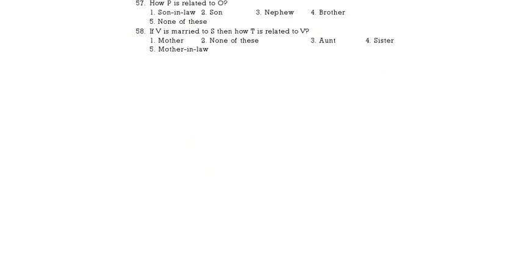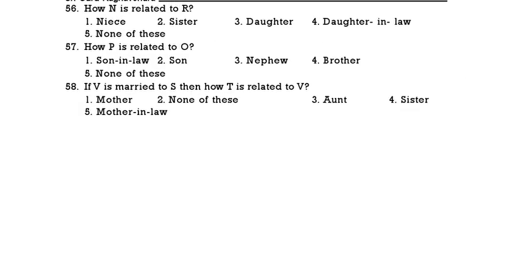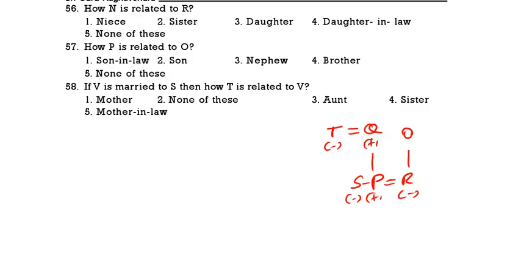See the first question. So this is the blood relation we are having. T minus, Q plus, and S and P. S minus, P plus. P is married to R. R's father is O. Now P is having 2 children, M plus and N minus. Now come to the first one. How is N related to R?